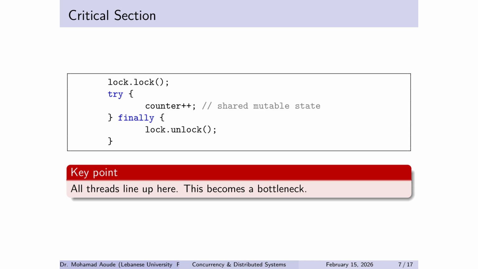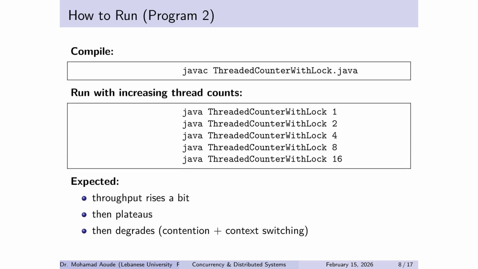This is the entire drama, counter plus plus inside a lock, one line of code, but it forces ordering. All the threads line up here, so when you increase threads, you increase contention, context switching, and time wasted waiting for the lock. This is why many real systems try to avoid shared mutable state, not because it's philosophically bad, but because it kills scaling. When you run with 1, 2, 4, 8, 16 threads, you'll see a pattern. It improves a bit, then it flattens, and can even get worse. That curve is the lesson, and it teaches the engineering insight. Your bottleneck is not CPU, it's coordination.